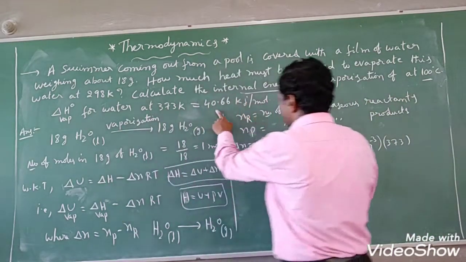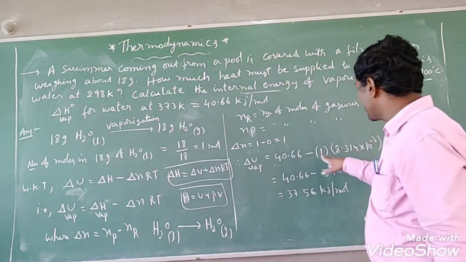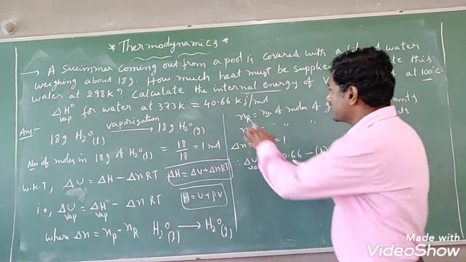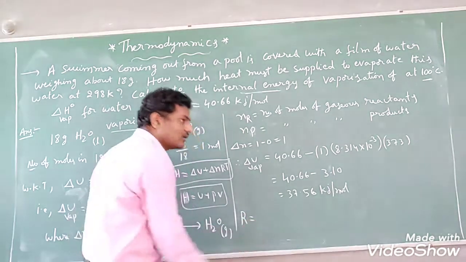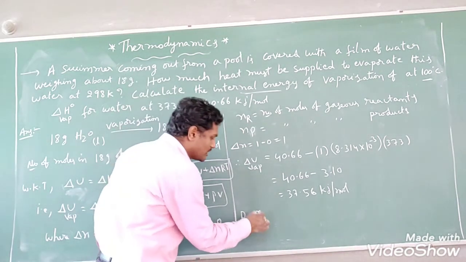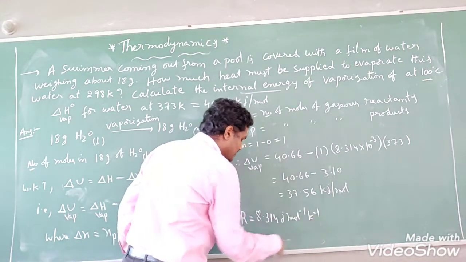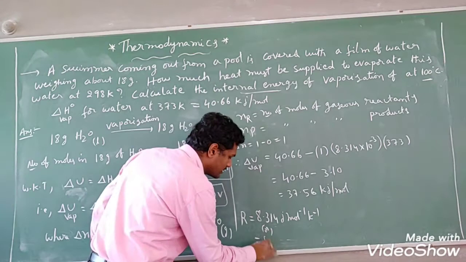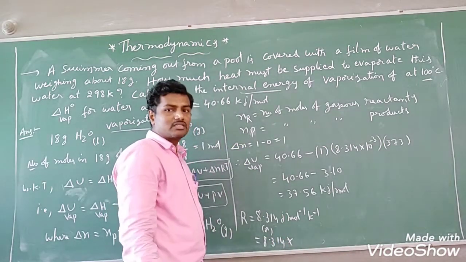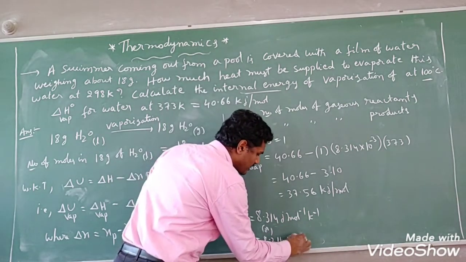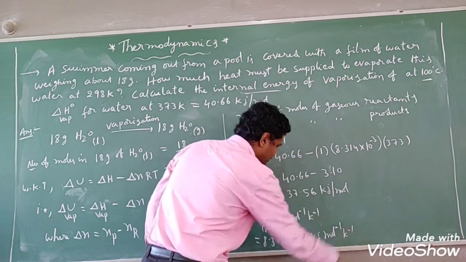Delta H vaporization they have given 40.66, right? Minus delta N value we have got 1. So 40.66 it is there in kilojoule per mole. So that's why R value also you should take in kilojoules only. R value is what? 8.314 joule mole inverse Kelvin inverse actually. This value I am taking in kilojoules means 8.314 into 1 joule equals to how many kilojoules? 10 power minus 3, right? So we need to multiply with 10 power minus 3 kilojoule mole inverse Kelvin inverse, students.